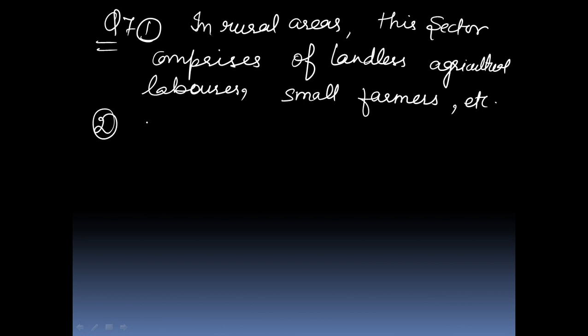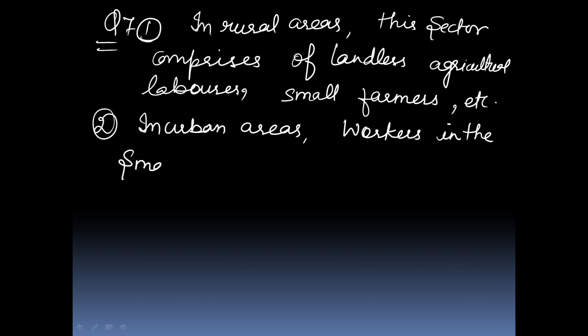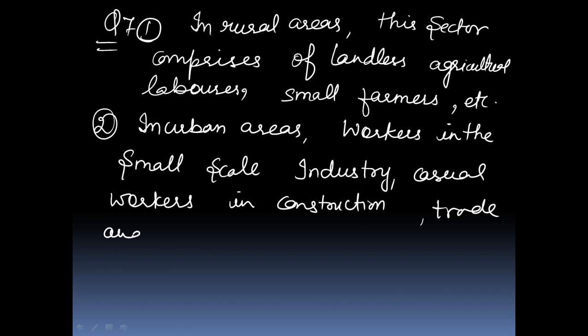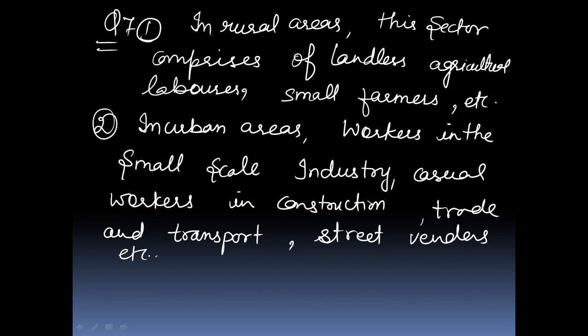And second point, in urban areas, workers in the small scale industries, casual workers in construction, trade and transport, street vendors, etc. all are a part of unorganized sector.